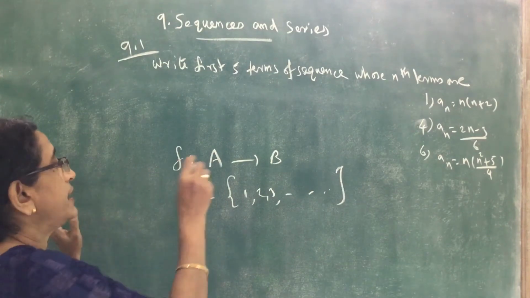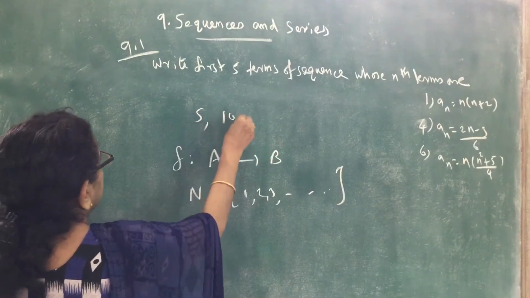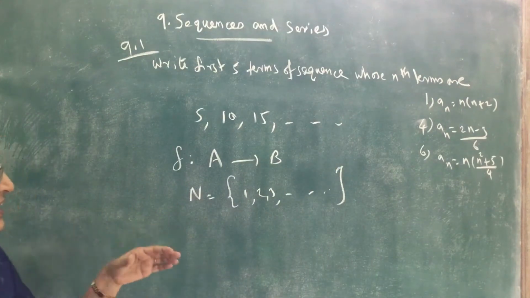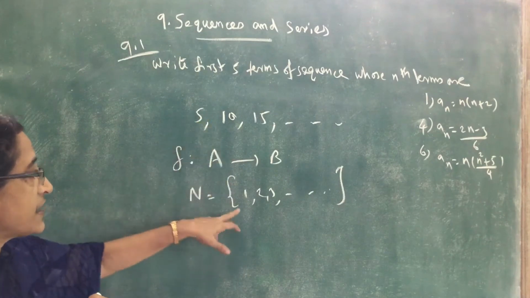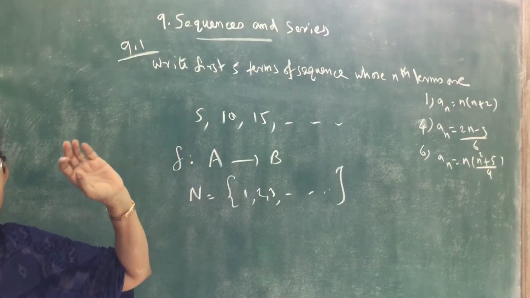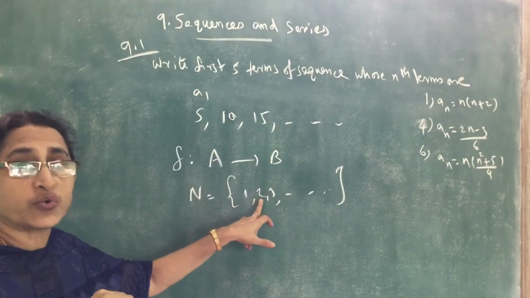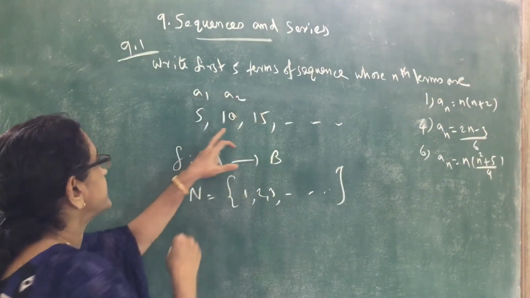For example, one example of a sequence is 5, 10, 15, etc. Corresponding to every natural number, there is a term in the sequence. Corresponding to 1, the term is 5, denoted by a1, the first term. Corresponding to natural number 2, the term is a2, that is 10.